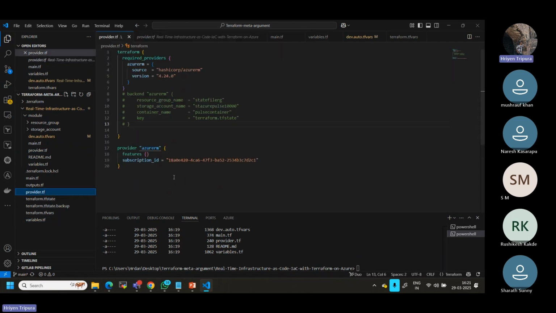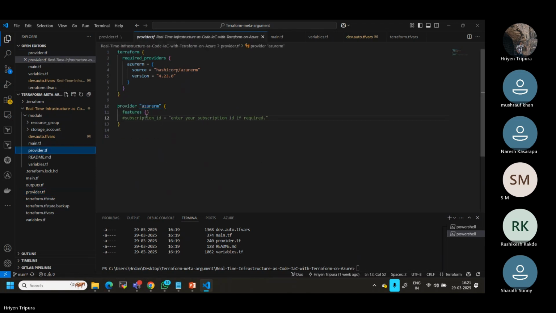Here, sorry. Okay, so I have defined the details.